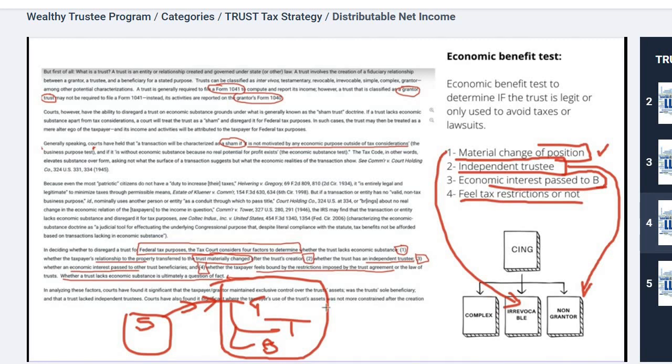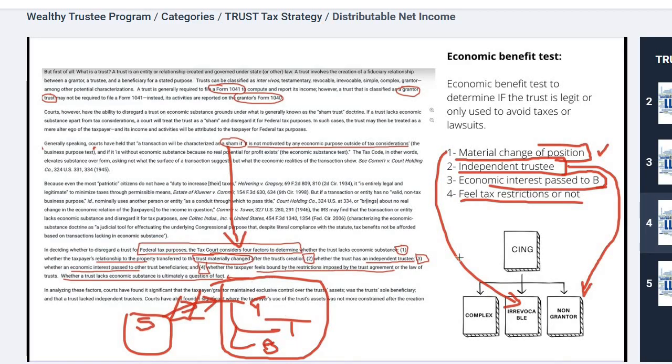And after the lawsuit or creditor action has passed, I can go back and reverse these transactions, and all of this can be back in my name. So you can see in this scenario, it appears to be a sham. It's simply to avoid tax burden or some other legal consideration.